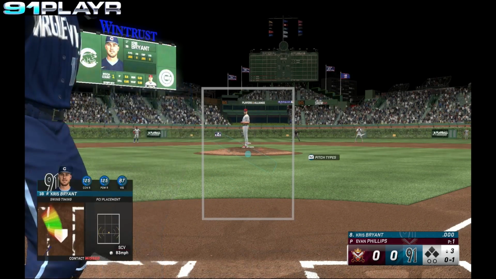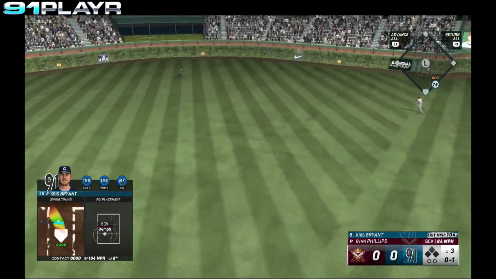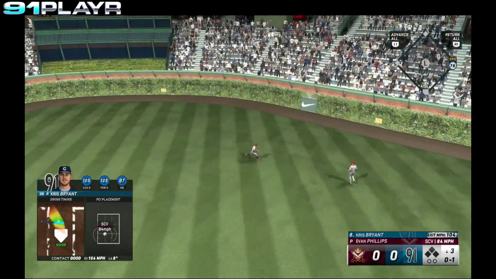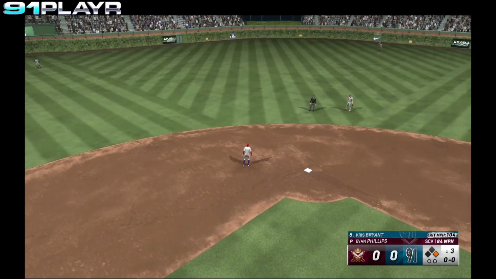Swing and a miss from Bryant. No ball, 1 strike. 0-1's the count. And Bryant hits the ball to right center field. That's in the gap. And Bryant with a leadoff single to start the bottom of the 3rd inning.